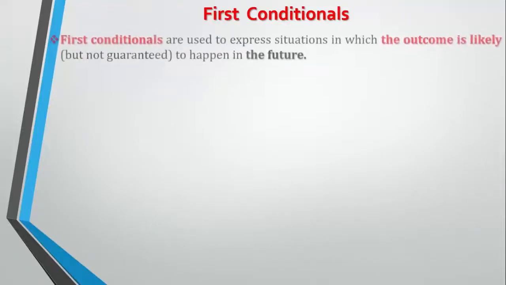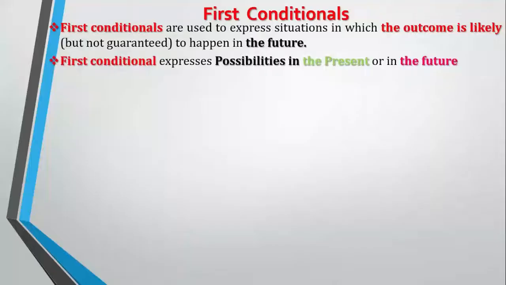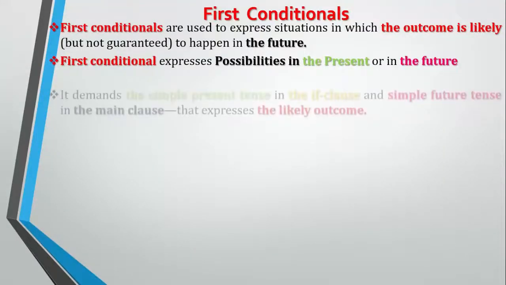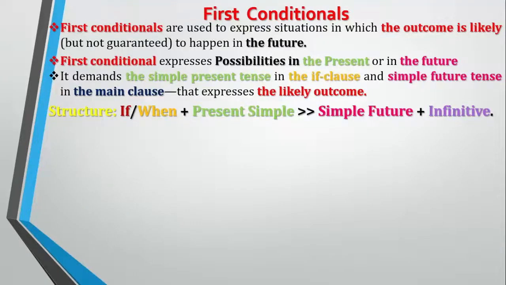First conditionals. First conditionals are used to express situations in which the outcome is likely but not guaranteed to happen in the future. First conditional expresses possibilities in the present or in the future. It demands the simple present tense in the if clause and the simple future tense in the main clause that expresses the likely outcome. Structure of the first conditionals is if or when plus present simple plus simple future plus infinitive.